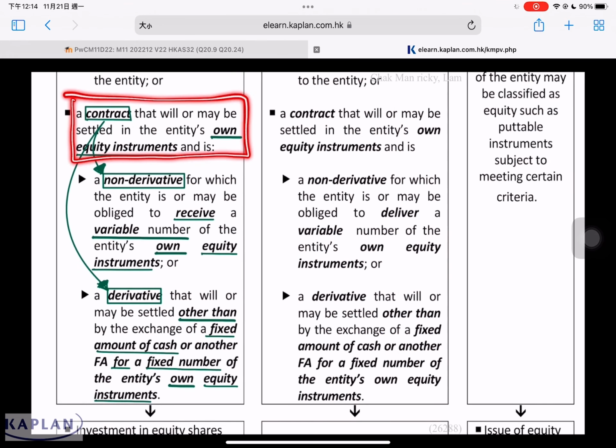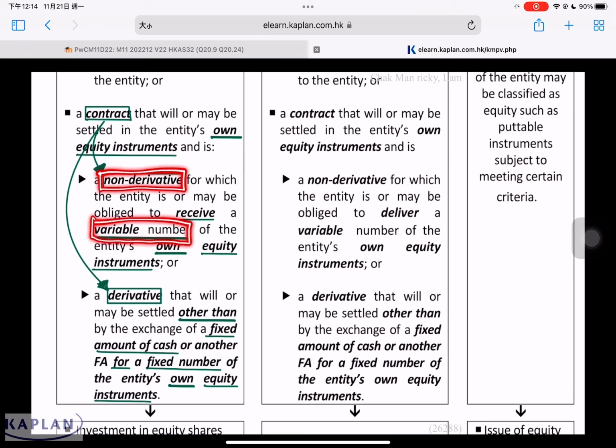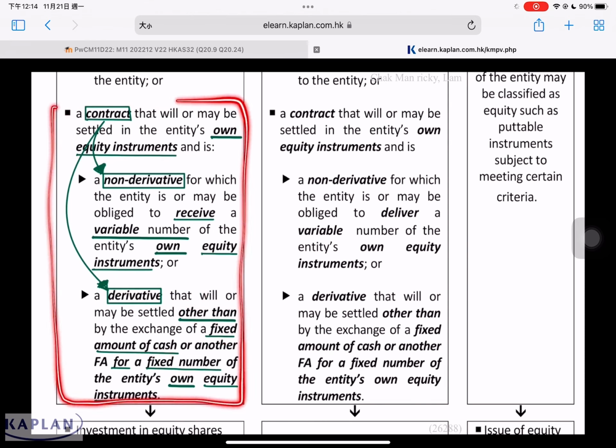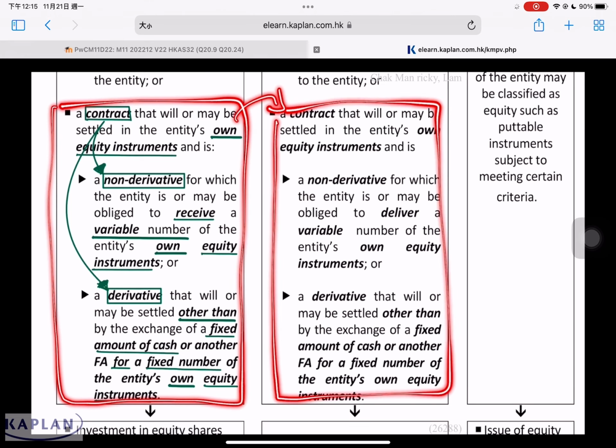When a contract involves the settlement of own equity instrument, is it non-derivative in nature or derivative in nature? If it is non-derivative in nature, does this contract involve the settlement of a variable number of shares? If yes, financial asset. If it's not variable, then it's an equity instrument. If it is derivative in nature, when the contract is settled, is it for a fixed amount of cash for a fixed number of shares? Is it fixed for fixed? If it's fixed for fixed, then it's an equity instrument. If it's other than fixed for fixed, then it's a financial asset. If you understand the definition of financial assets that involve a contract that requires the company to settle its own equity instrument, you should be able to understand whether the contract is a financial liability or equity instrument.